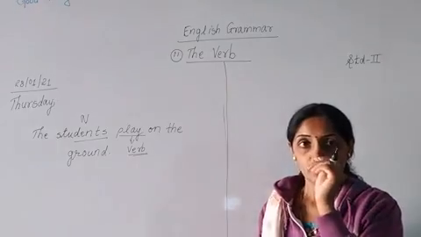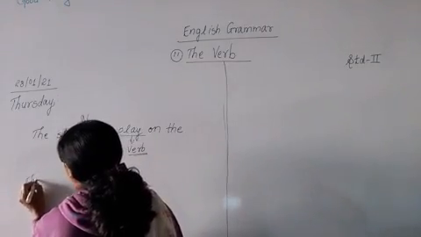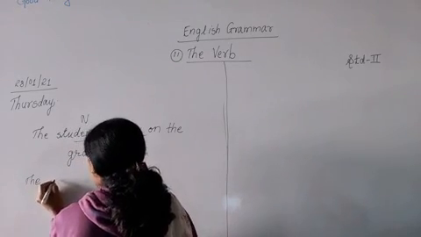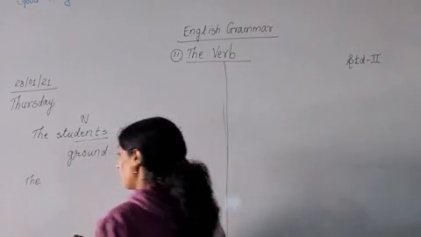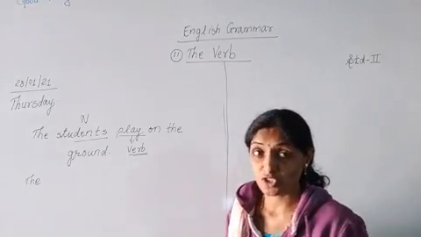What more examples can I give you? The students watch the videos.